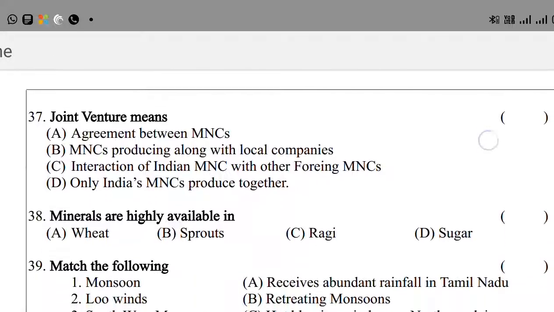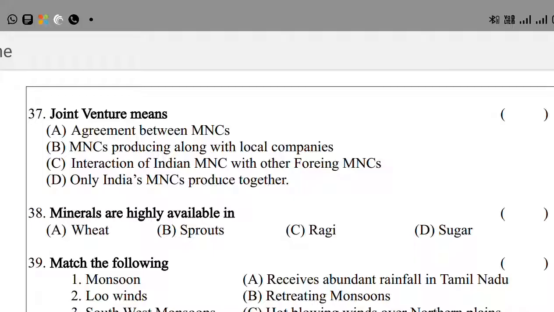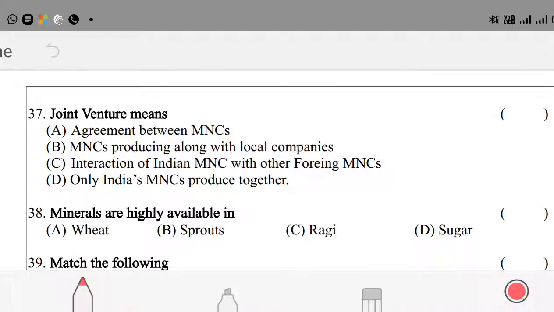Okay, the next question is question number 37. Joint venture means: option A, agreement between MNCs; option B, MNCs producing along with the local companies; option C, interaction of Indian MNC with other foreign MNCs; option D, only India's MNCs produced together. Okay, here the right option is option C. Option C is the joint venture.